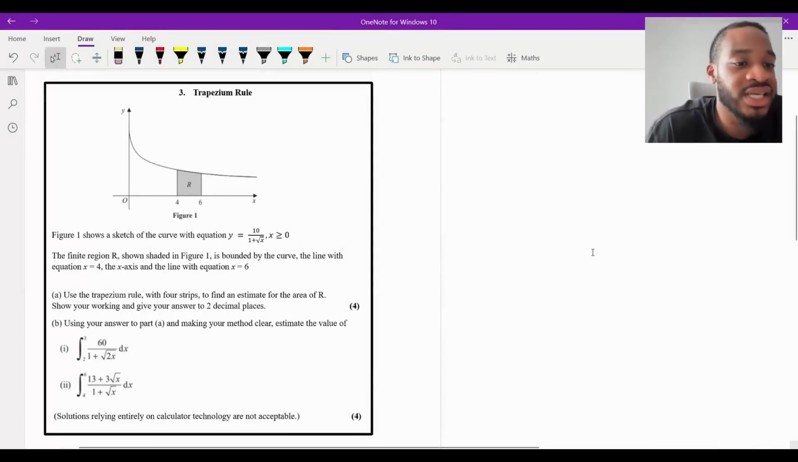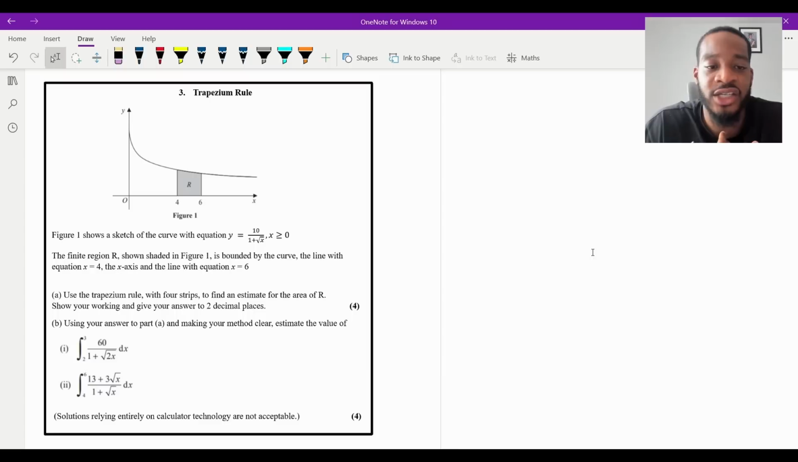Okay, so question 3 says, figure 1 shows a sketch of the curve of equation y is equal to 10 over the square root of 1 plus root x, where x is greater than or equal to 0. The finite region R, shown shaded in figure 1, is bounded by the curve, the line with equation x equals 4, the x-axis, and the line with equation x equals 6. Part A says, use the trapezium rule with 4 strips to find an estimate for the area of R. Show your working and give your answer correct to 2 decimal places. And this is a 4 marker.